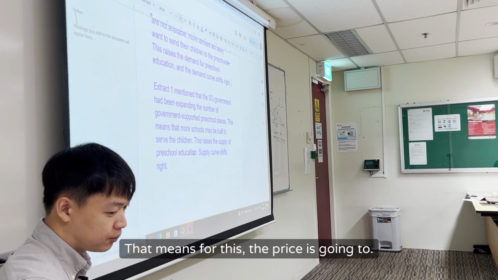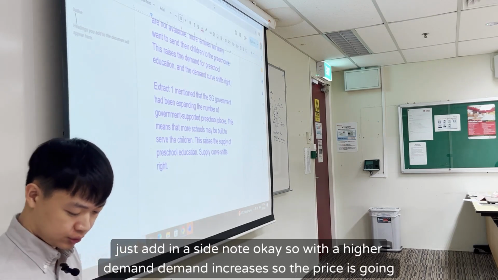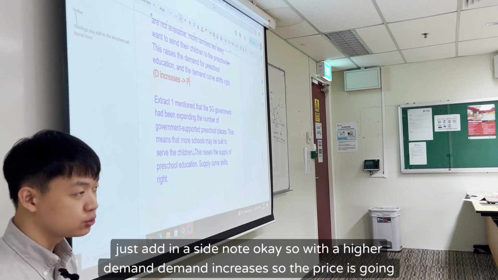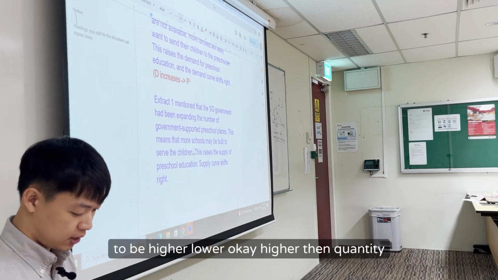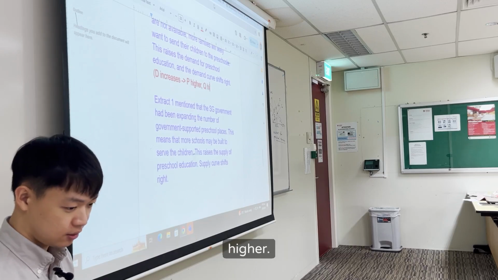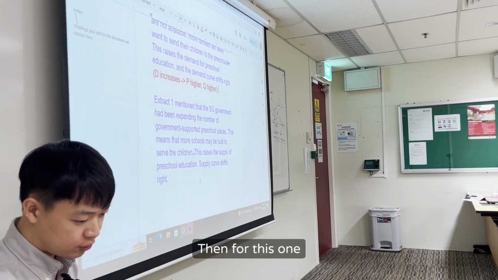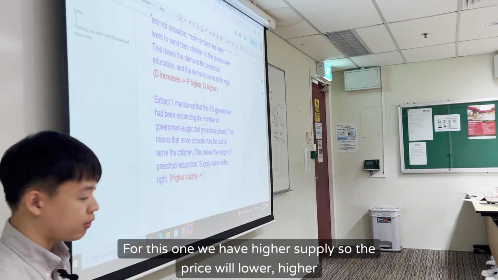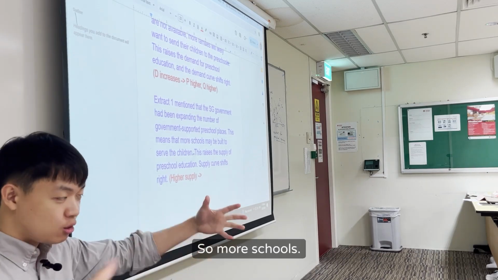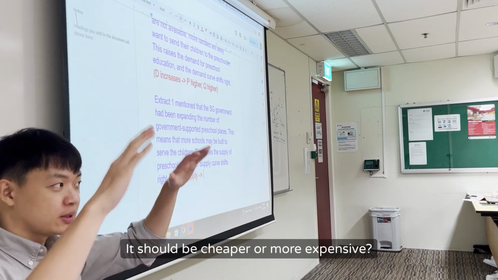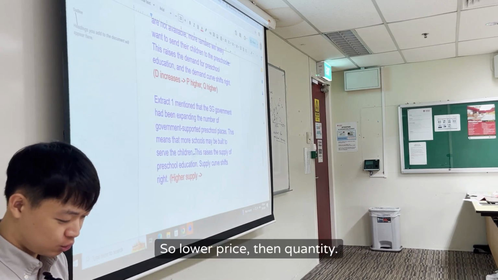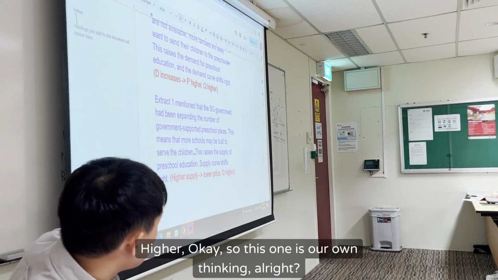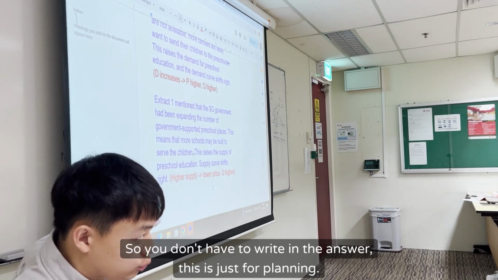I'll add in a side note: with higher demand, the price is going to be higher or lower? Higher, then quantity higher. Then for supply, we have higher supply, so will the price be lower or higher? More schools, should it be cheaper or more expensive? Cheaper. So lower price, then quantity higher. This one is our own thinking, so you don't have to write it in the answer.